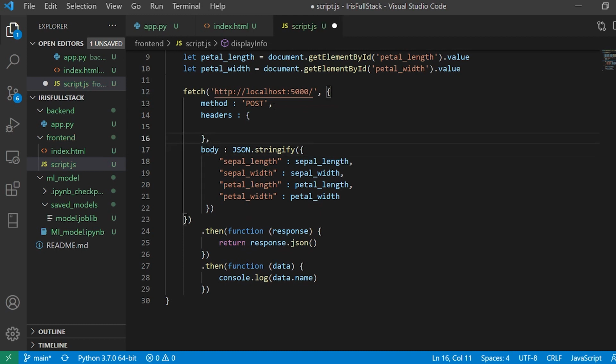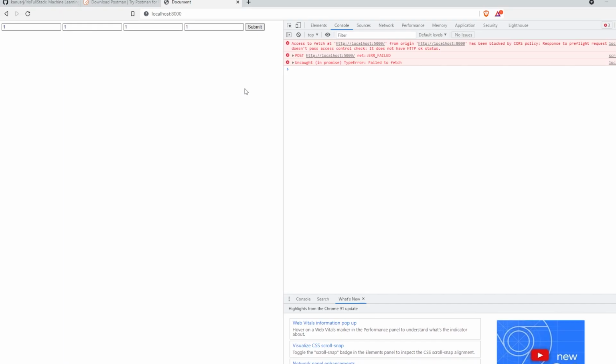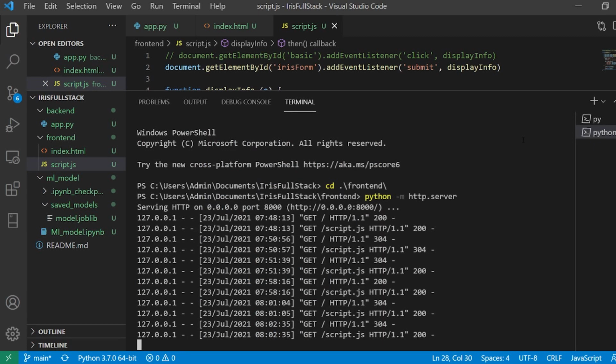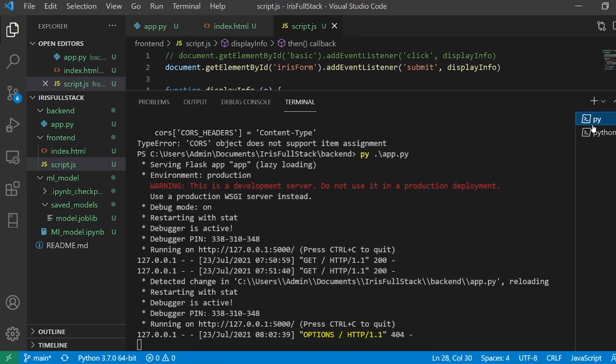And here I need a comma, and the header that I'm going to pass is going to be application/JSON, and this is basically the content type. Now let us check. Again we have a cross origin error now. Let me see. All right, I think it is predicted underscore value over here. So let me just console log the data. Now let me check if my server is up and running, and my server is also running over here.